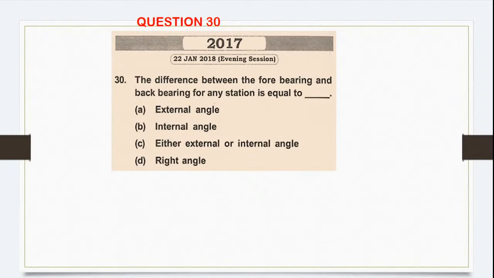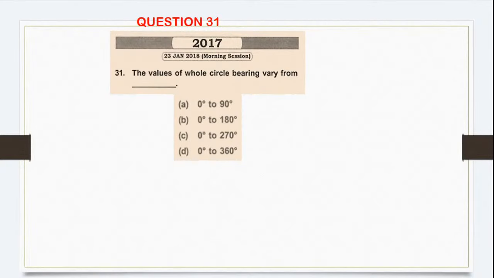The difference between the forebearing and the back bearing of any station is equal to external angle, internal angle, either external or internal angle, and right angle. So it's always equal to what? The internal angle. Moving on to the next question.